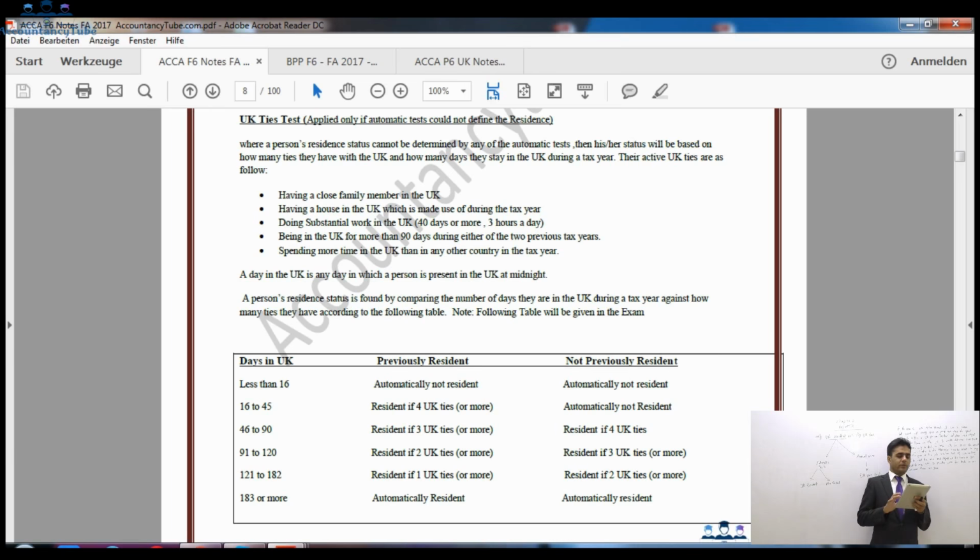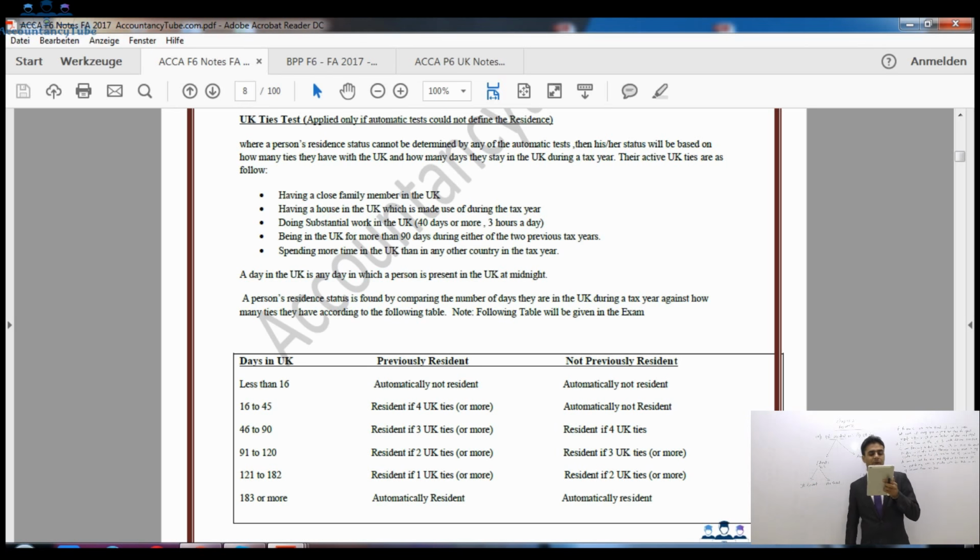However, what you need to memorize is the ties, the connections, which we are referring to again and again, when you need one tie, two ties or four ties. So what are those ties? Let's look at them now. The first is having a close family member in the UK. If you have a close family member like your wife or your kids, that is considered one connection, one tie. The second tie is having a house in the UK which is made use of during the tax year. If you have a UK house and you have used that house, that is considered the second tie.